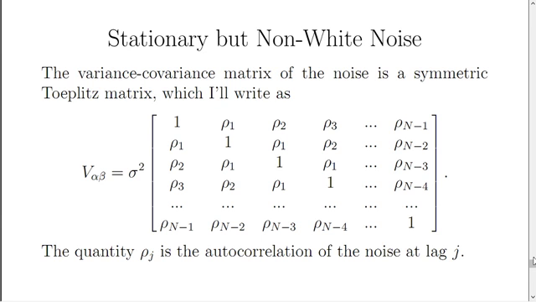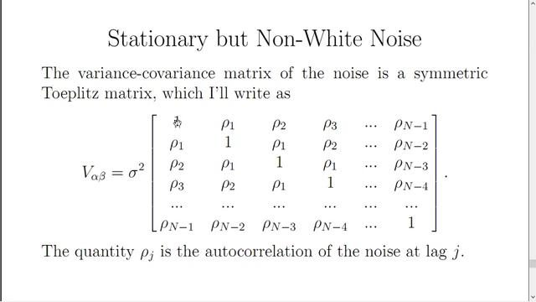I'm going to write it in this form. We're going to deal exclusively with the case of even time sampling. So the time offset between consecutive time measurements is always some constant. In that case, you may recall that the variance-covariance matrix of the noise for stationary noise is a symmetric Toeplitz matrix. That means that it really has this form. Toeplitz means that the values don't change as you move down and to the right or up and to the left throughout the matrix. I'll write it like this.